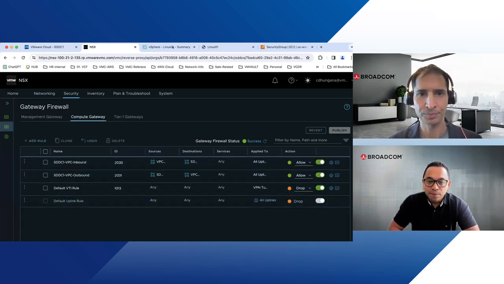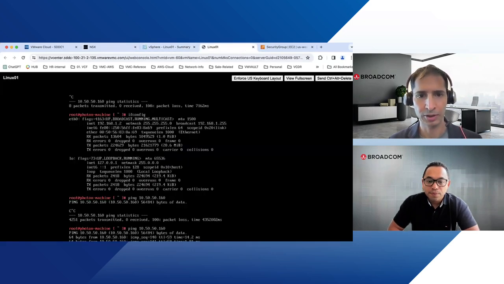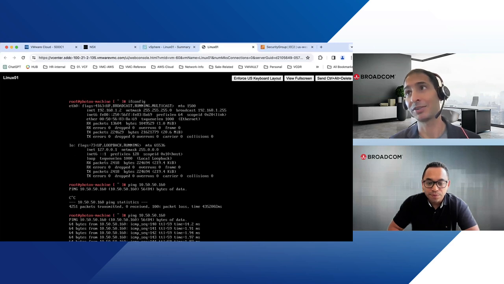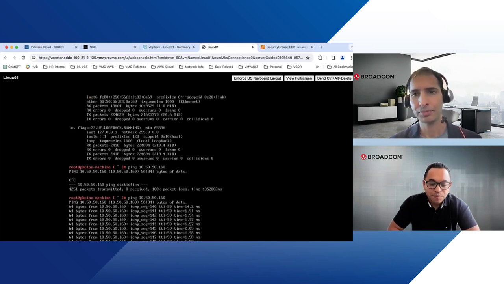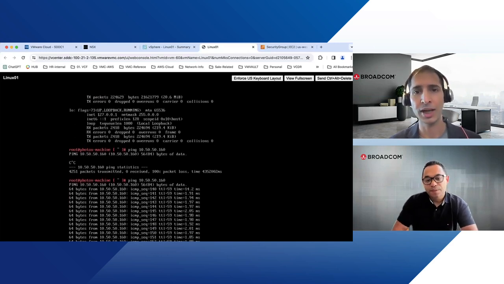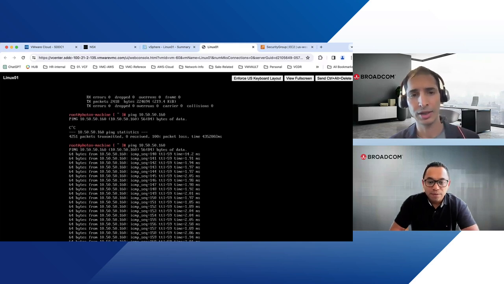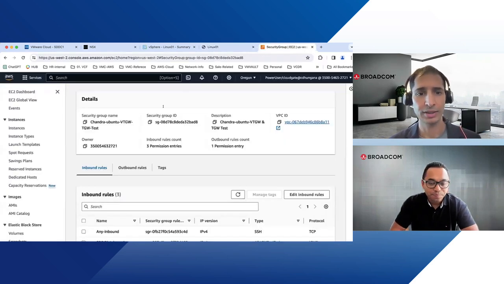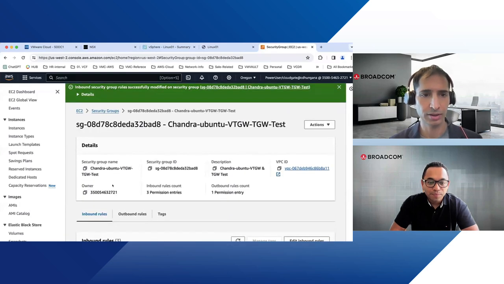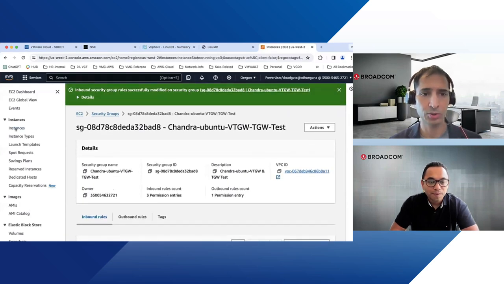Once we do the publish, let's go and check here. You can see the ping connectivity can resume, right? Awesome. As per the goal, the SDDC workload can ping the EC2 instance. Excellent. If you go to the EC2 instance, you can do the same. Yes, we can just do the ping test.